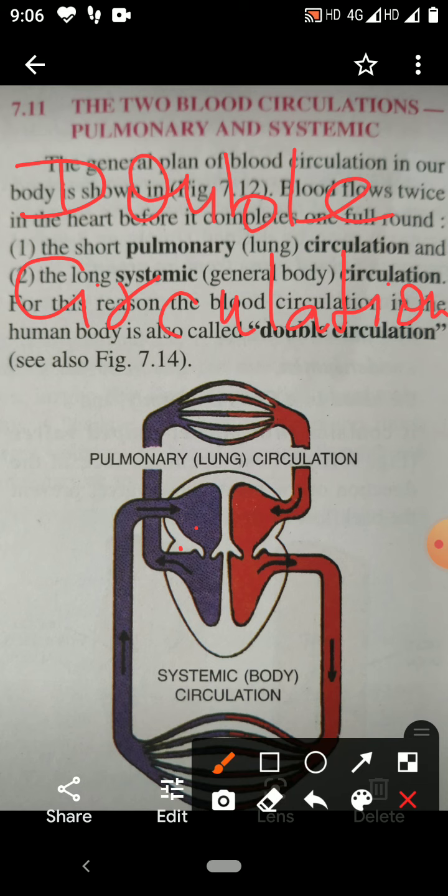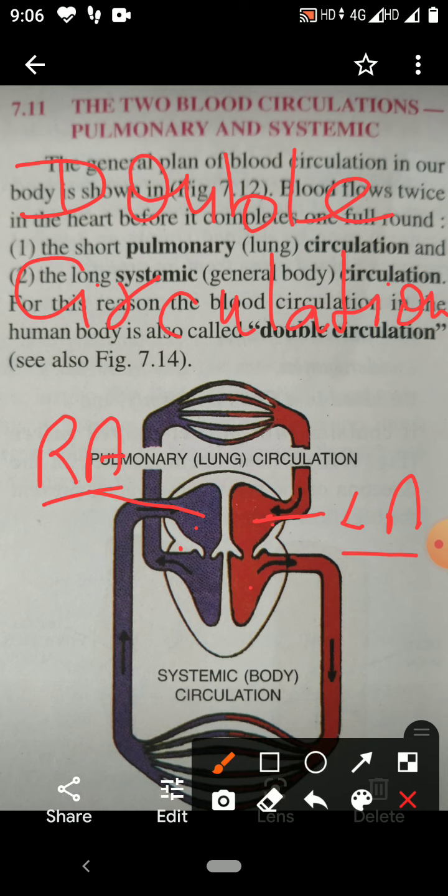First time blood comes from the lung into the left auricle, in this figure. Second time, from the different parts of the body, blood comes into the right auricle.